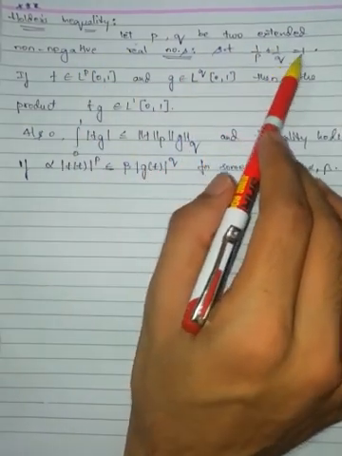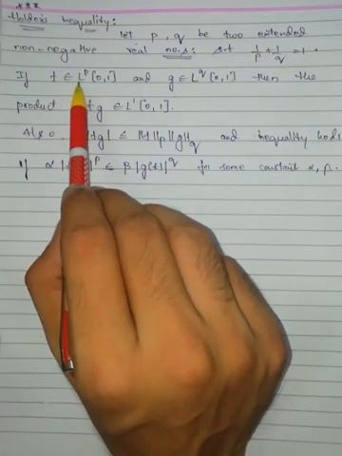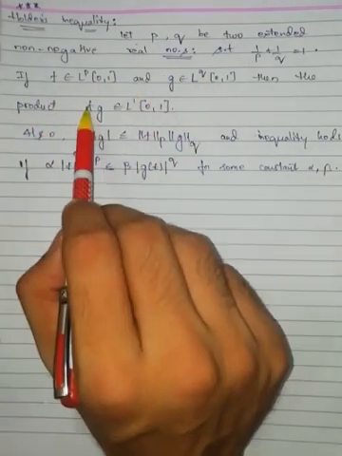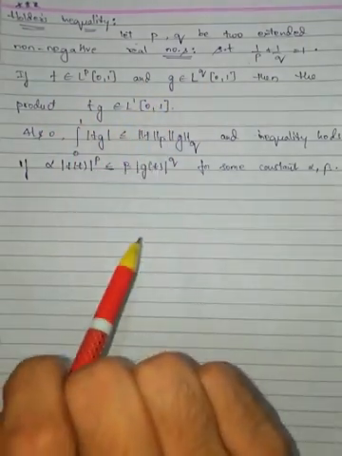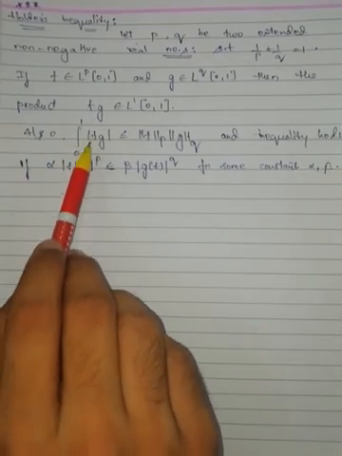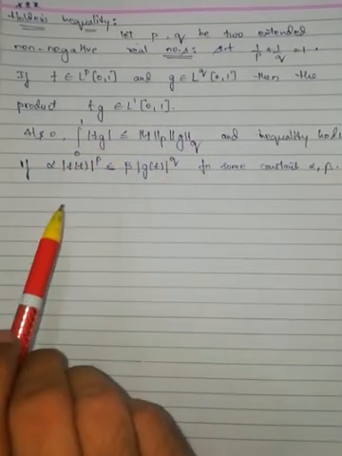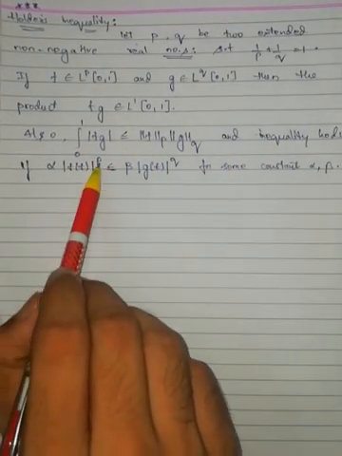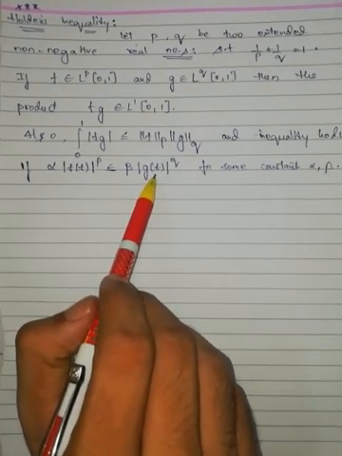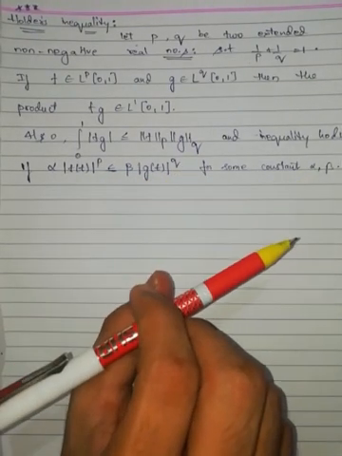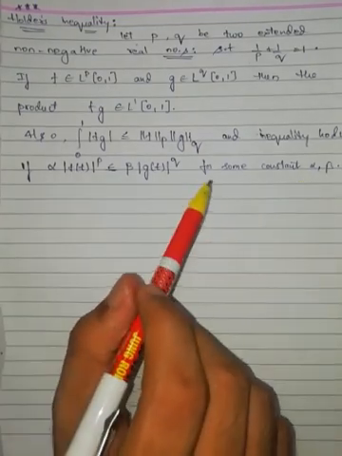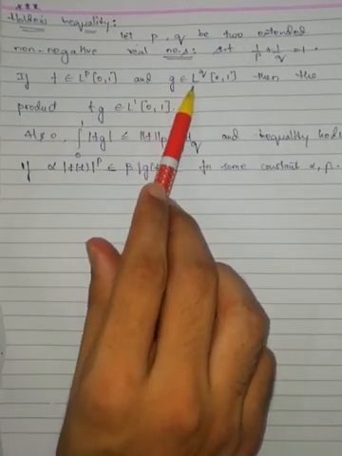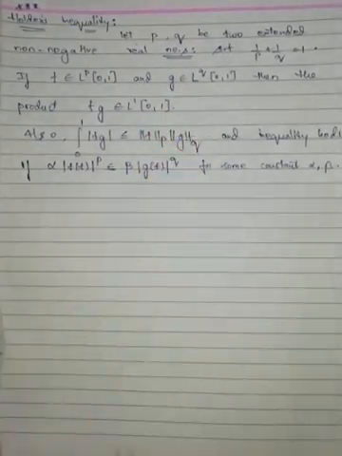What Hölder's inequality says: let p and q be any two non-negative extended real numbers such that 1/p plus 1/q becomes 1. If f belongs to L^p space and g belongs to L^q space, then the product fg belongs to L^1 space, and the integral from 0 to 1 of modulus of fg is less than or equal to this. This holds if alpha times modulus of f to the power p equals beta times modulus of g to the power q for some constants alpha and beta. Here f belongs to L^p space, so the p-norm of f; g belongs to L^q space, so the q-norm of g.